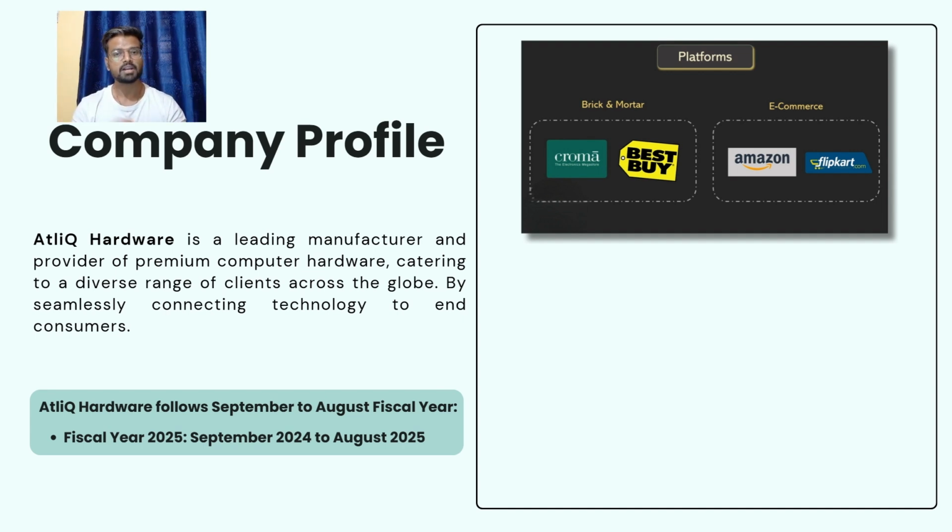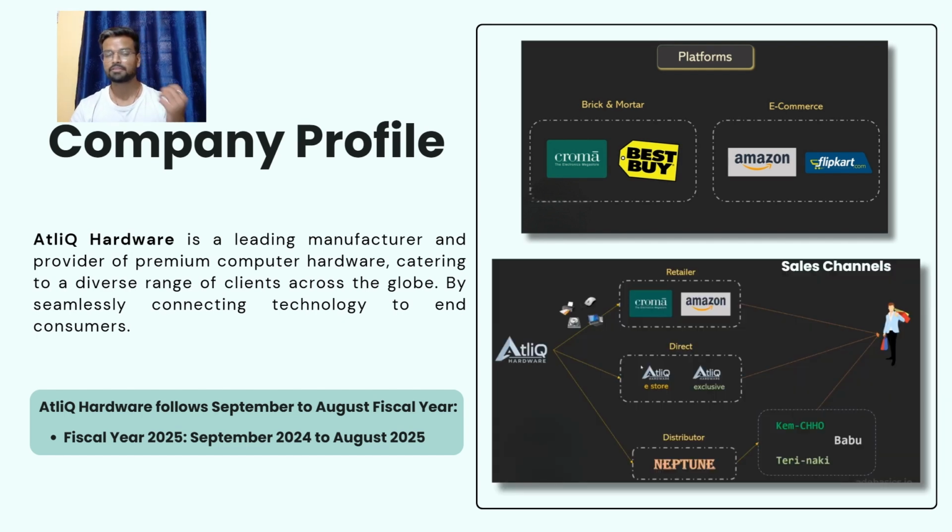To ensure the widespread availability of their products across different regions and markets, AtliQ sells their products via three main channels. First is the retailer channel, selling these products through offline stores like Croma and online platforms like Amazon. Second, the direct channel, selling these products through their own stores, for example, AtliQ eStore and AtliQ Exclusive. And the third is the distributor channel. Due to some government restrictions and policies, in countries like China there is a very large distributor which collects the product from the companies and then distributes these products to the local stores in that country. And from these stores, it reaches their end consumer.